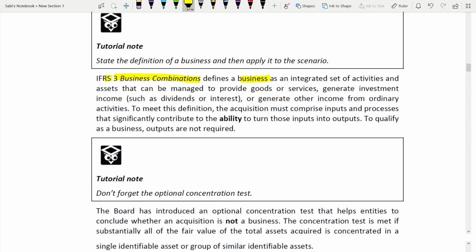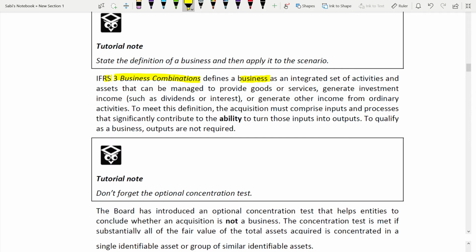It defines a business as an integrated set of activities and assets that can be managed to provide goods or services, generate investment income, such as dividend or interest, and generate other income from ordinary activities. What does it mean? Integrated set of activities. One activity is not separate. Everything is integrated. One activity is dependent on the other. And also the assets, the assets which are there, they are used to provide goods or services only. Okay.